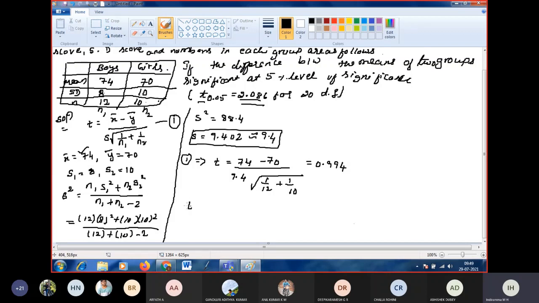Now compare this with the significance value given at 5%. The t value we obtained, 0.994, is less than the t value at the 5% level of significance, because we have 2.086. So always, if it is less than, the hypothesis is accepted. If it is more than, the hypothesis is rejected. That we know.